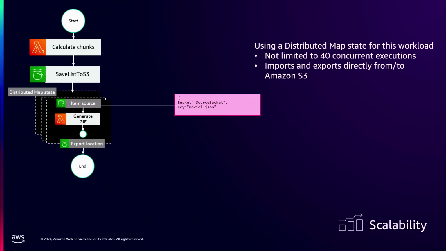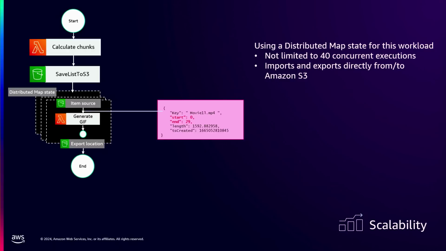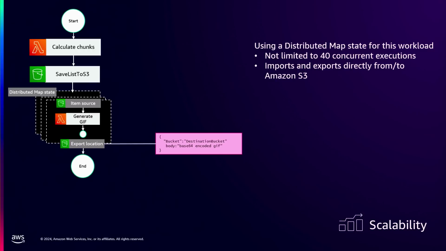And then we point our distributed map at it, and it says, here's a JSON object. When this JSON object hits, we want you to iterate over it, right? Then it spins up, and every one of these Lambda functions processes just the little section that it has. You're supposed to do from 0 to 29. The next one does from 30 to 59, and so on, right? And then it drops it all out in a bucket.